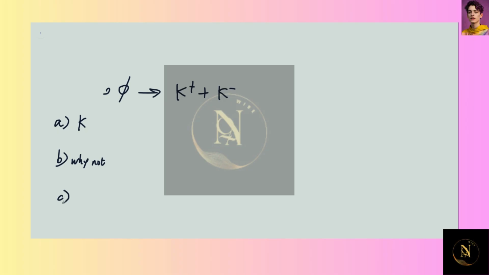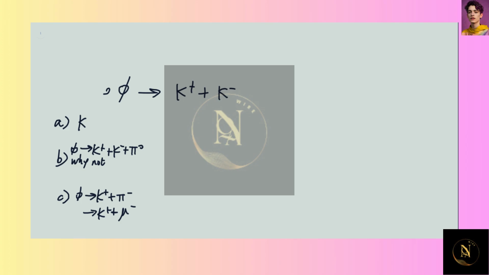Part C, to suggest a reason why K becomes K plus pi minus, and K plus mu minus is not observed. In part B, we're explaining why K plus, K minus, and pi naught is not observed. There must be something that is not conserved. So let us first try to work out the first part.